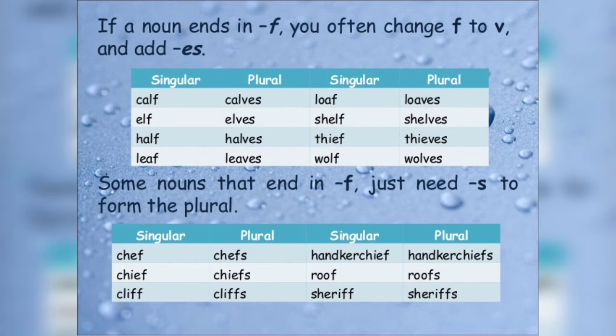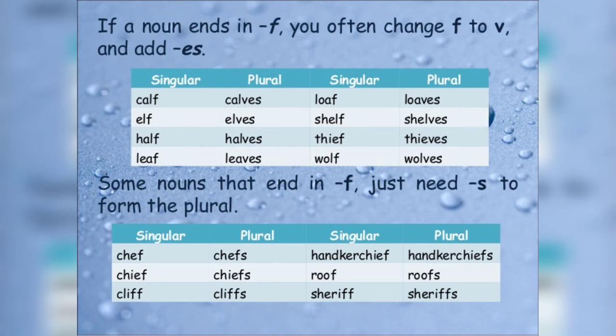If a noun ends in f, you often change f to v. So we have to change to v and add es. Let us see this example. Calf, calves, loaf, loaves, elf, elves, shelf, shelves. Correct? So you can read the other examples as well.